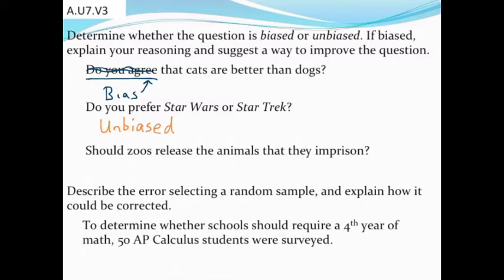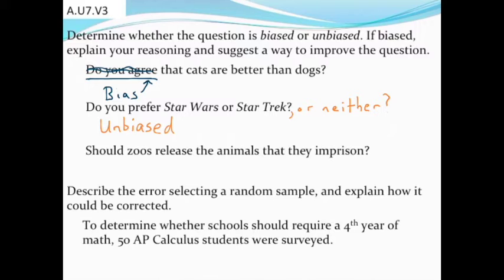Now, the only thing you may argue, and I guess you could argue that this is biased, is that maybe you would want to, just as a way to improve it, also say maybe neither. Maybe people don't like either one. I don't think this question is biased, but if you did want to include that part, it may still improve the question, even though I don't think it's very biased.